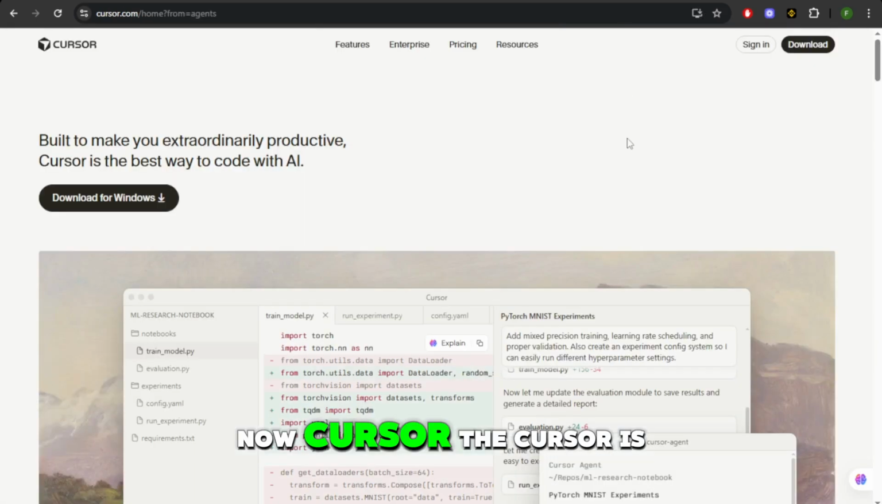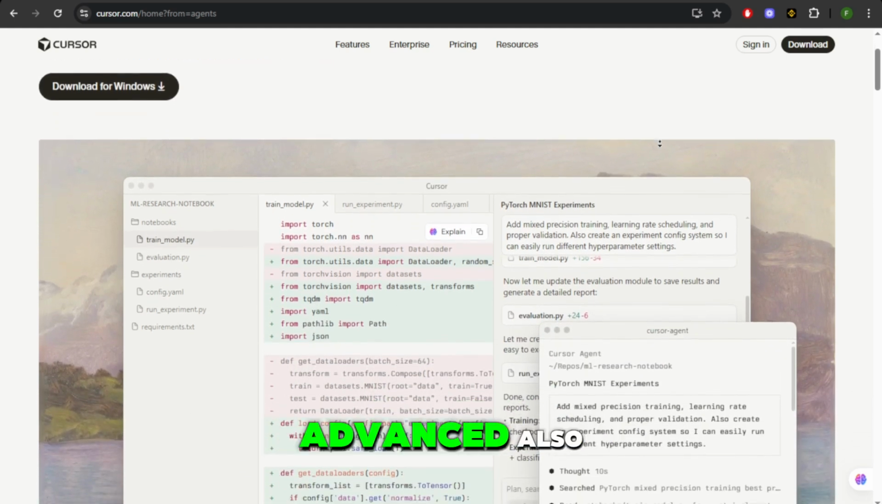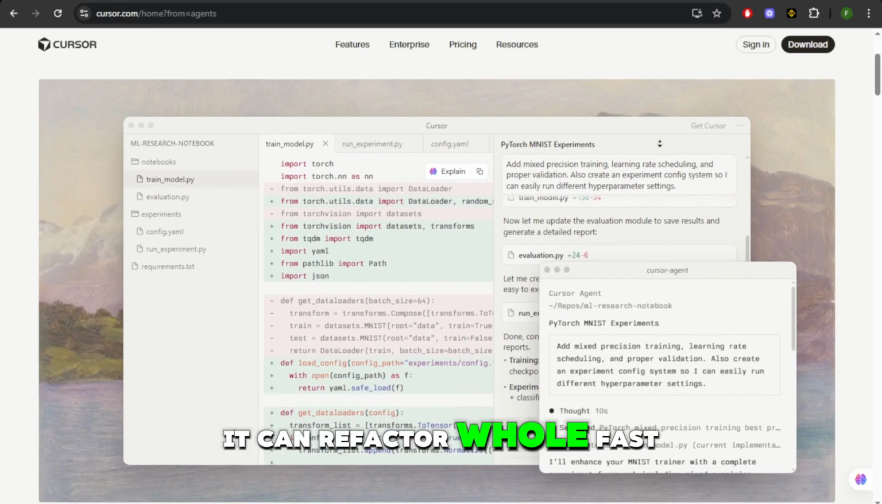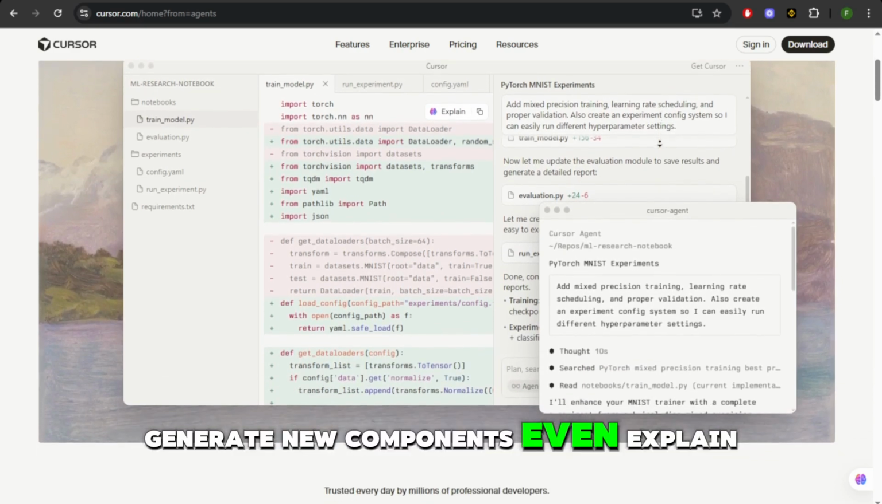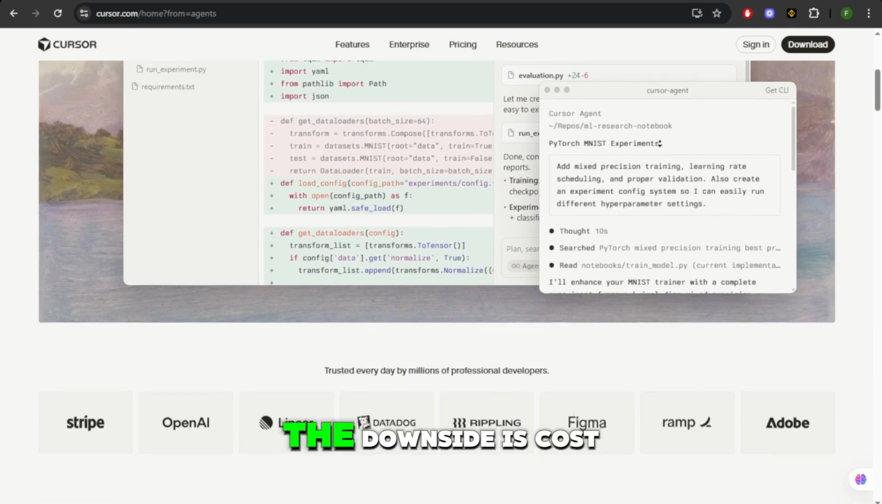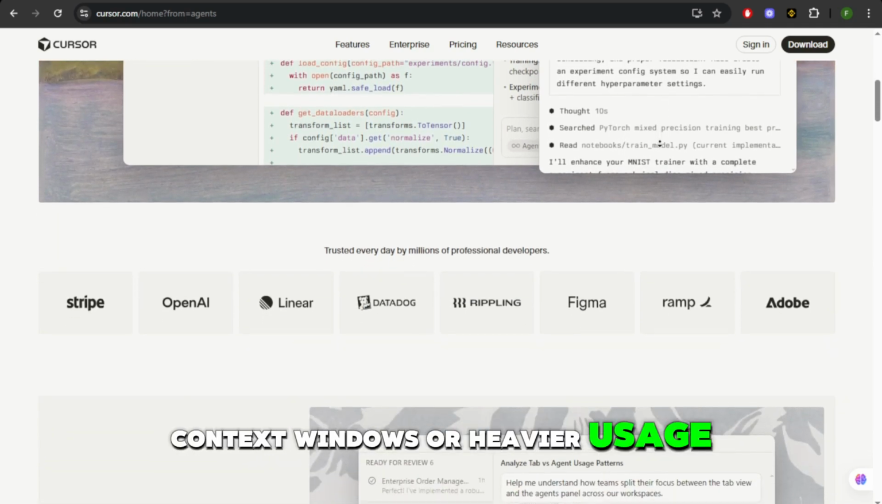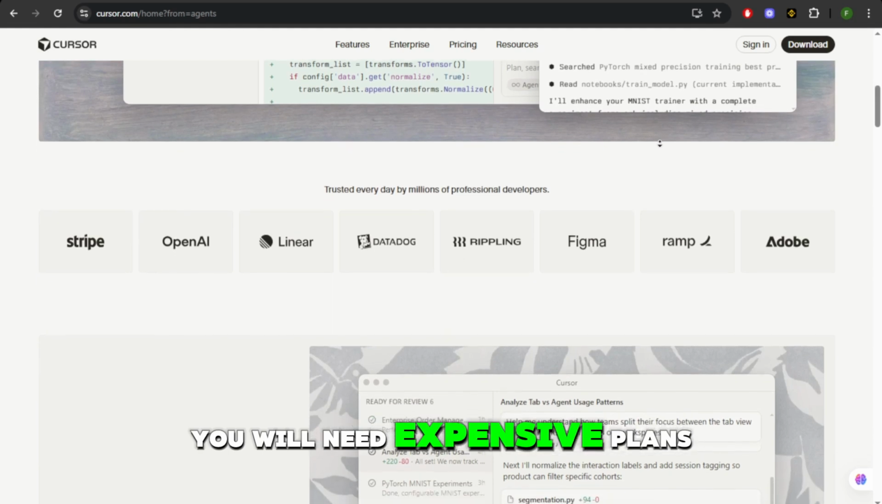Now, Cursor is built on top of VS Code. That's a huge plus because you don't lose your toolchain or extensions. The AI capabilities are very advanced also. It can refactor whole files, generate new components, even explain logic line by line. It's like a really smart partner in code. The downside is cost. For bigger context windows or heavier usage, you will need expensive plans.